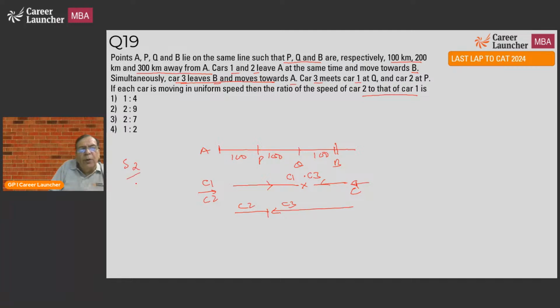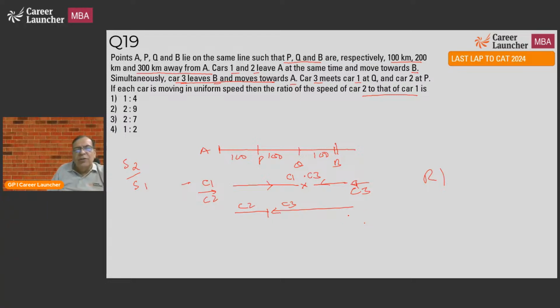Speed of car 2 upon speed of car 1, I will do it in round 1, because the ratio of distance is given. Ratio of distance is equal to ratio of speed. So look at it this way. Okay, let's just quickly solve this also. Look at the first case. Car 1 and car 3 are meeting at Q.